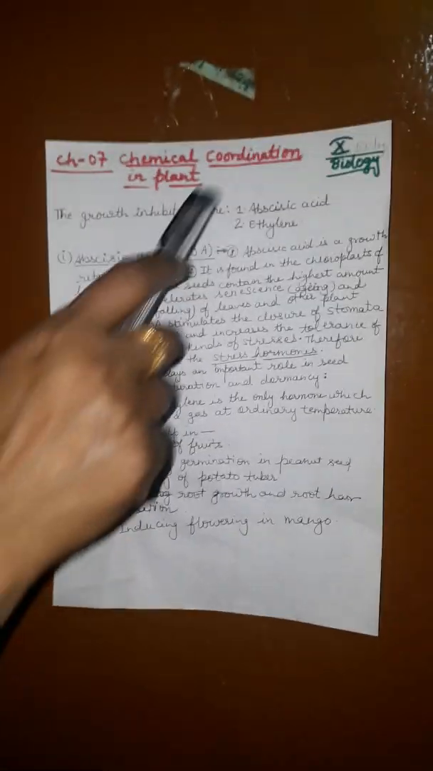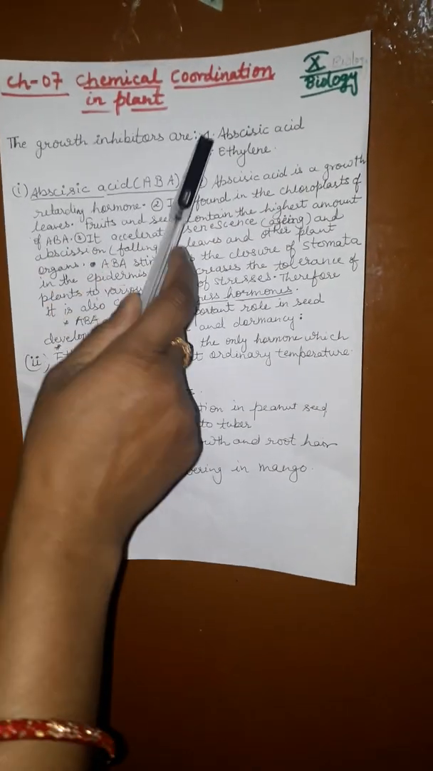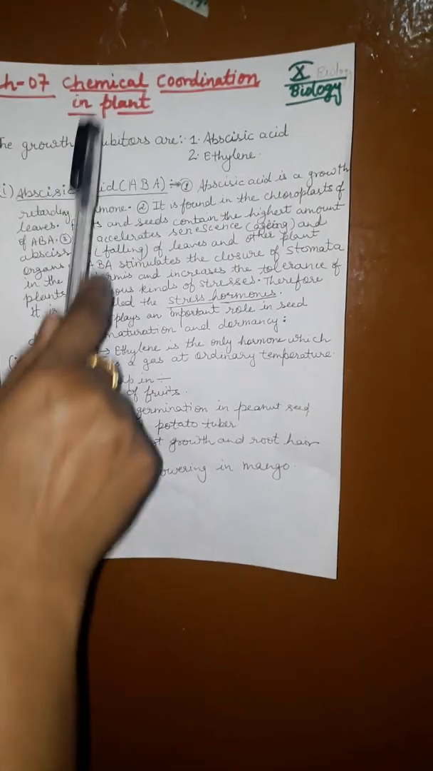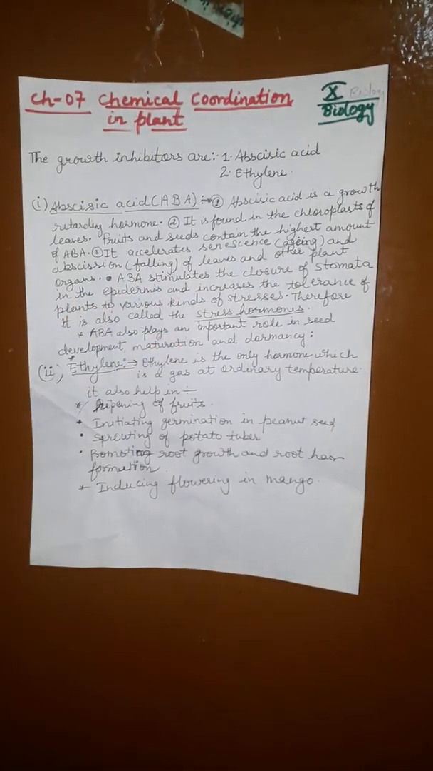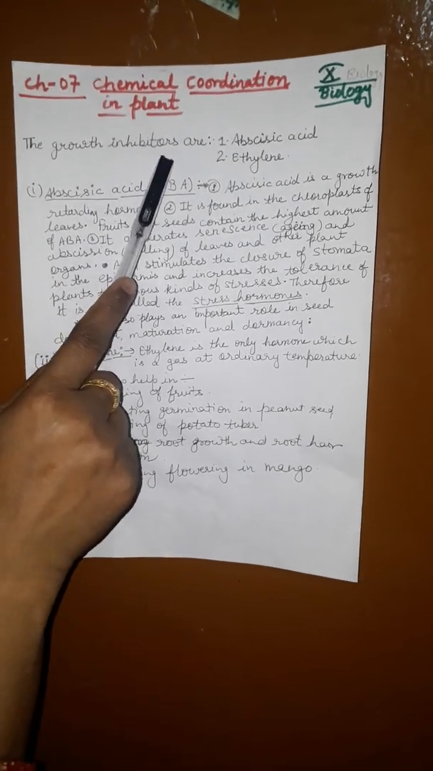Hello class 10th. In my previous video we studied about the growth promoters. Now we start with growth inhibitors in chapter 7, chemical coordination in plants. Today I am going to start with the growth inhibitors.